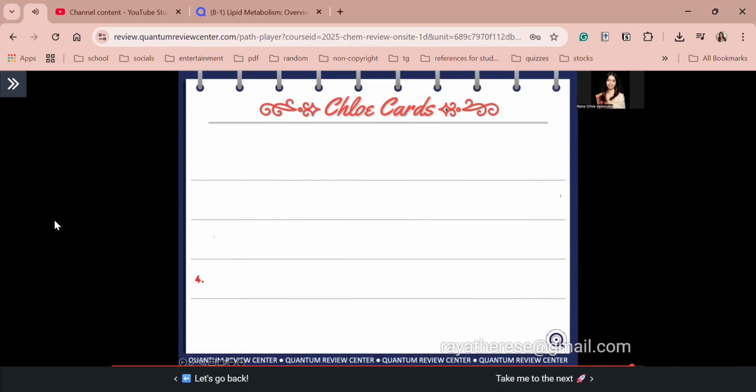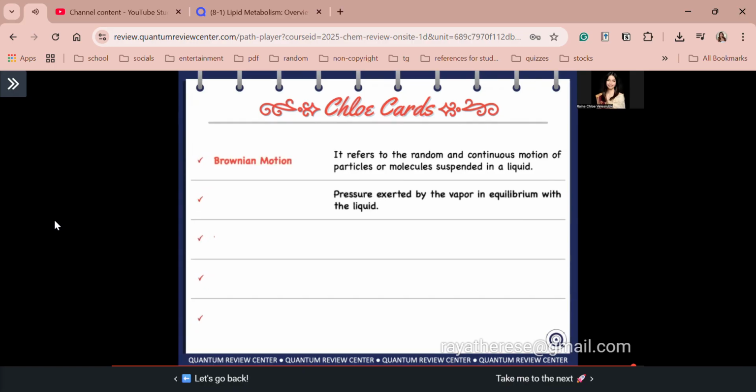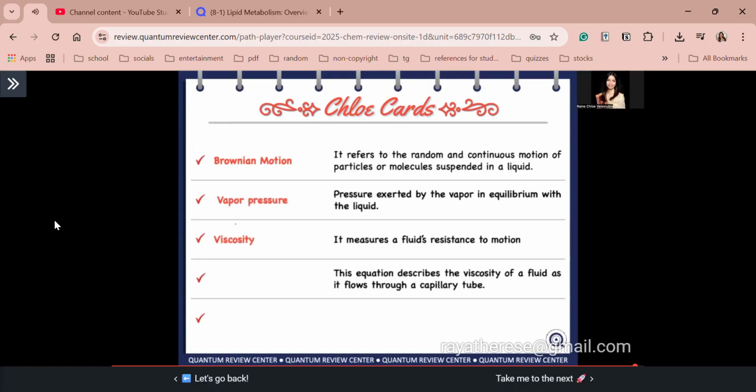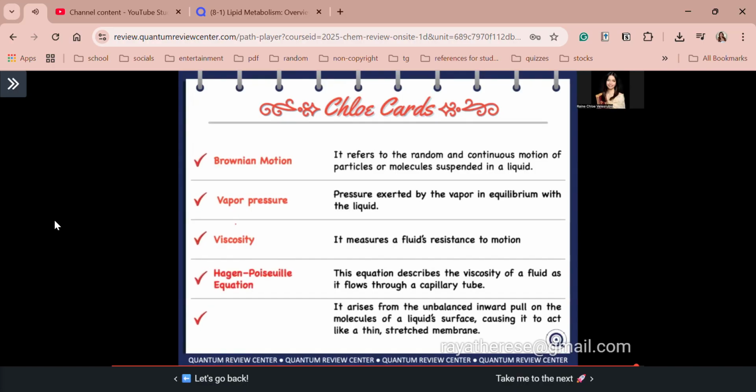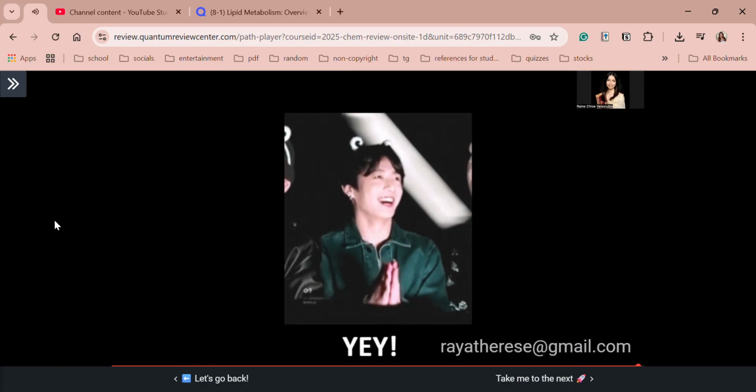So now, let's answer these. The first one refers to the random and continuous motion of particles or molecules suspended in a liquid. What is that? Yes, that is Brownian motion. Next, pressure exerted by the vapor in equilibrium with the liquid. Yes, that is vapor pressure. Next, it measures a fluid's resistance to motion. Yes, that is viscosity. Next, this equation describes the viscosity of a fluid as it flows through a capillary tube. Hagen-Poiseuille equation. Lastly, it arises from the unbalanced inward pull on the molecules of a liquid surface, causing it to act like a thin stretched membrane. Surface tension. And congratulations guys, we are done with crash course 6.